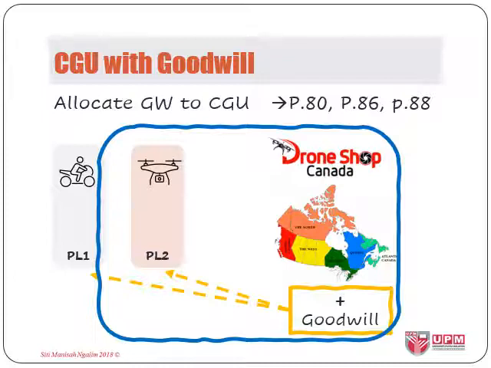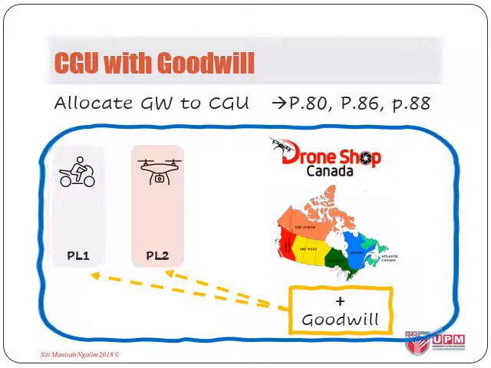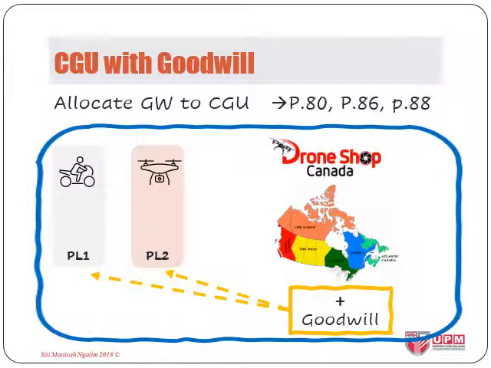So if that is the case, to test for the impairment of the CGUs, including goodwill, we need to calculate the recoverable amounts of all 3 CGUs with allocated goodwill in them and compare that with the carrying amounts of all 3 CGUs. But paragraph 88 also states that if for some reason, even with clear direct significance as shown between plant 2 and Drone Shop Canada here, the goodwill is not allocated to plant 2, then plant 2 will be assessed for impairment when needed without the goodwill.